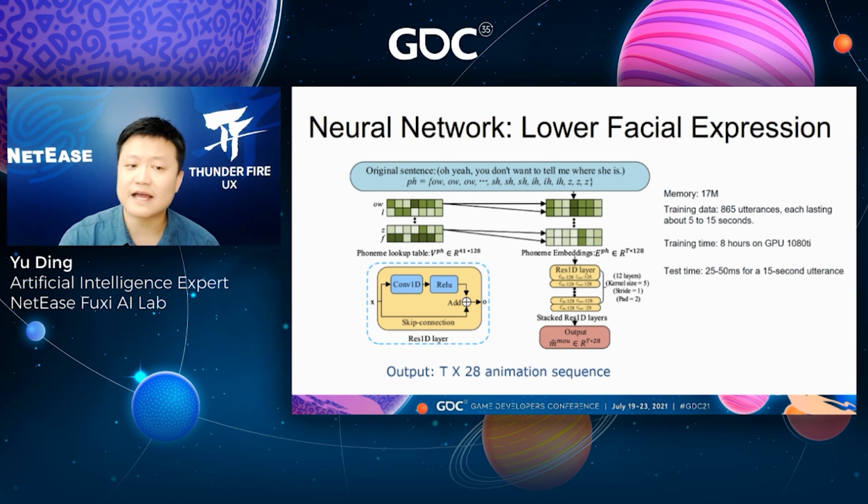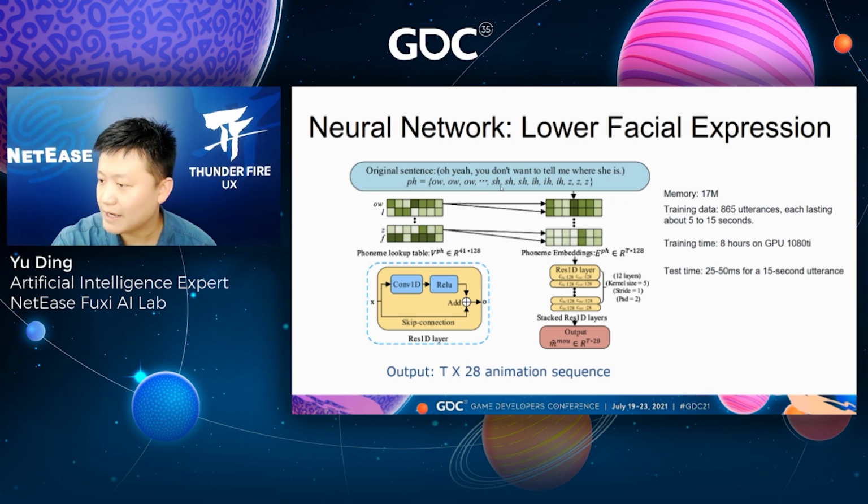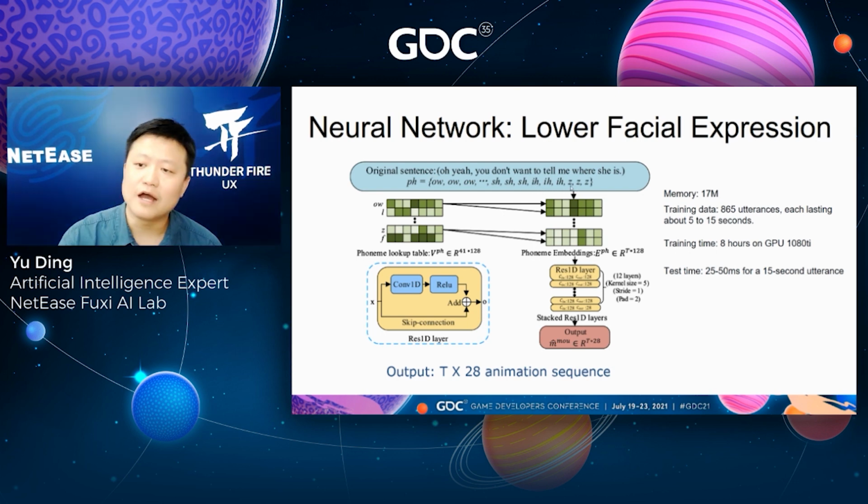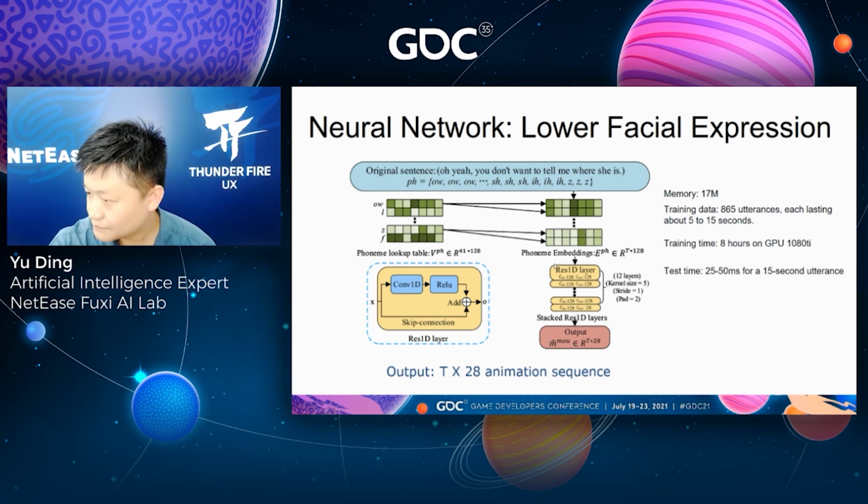And this slide shows our neural network framework. The input is the time-aligned phoneme sequence. Time-aligned means we repeat the phonemes according to the lasting time of each phoneme. Our work relies on 12 layers, and each layer is a residual layer.